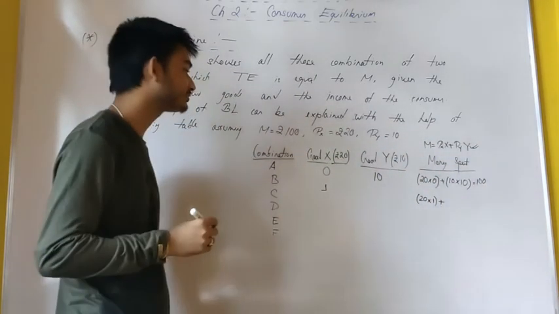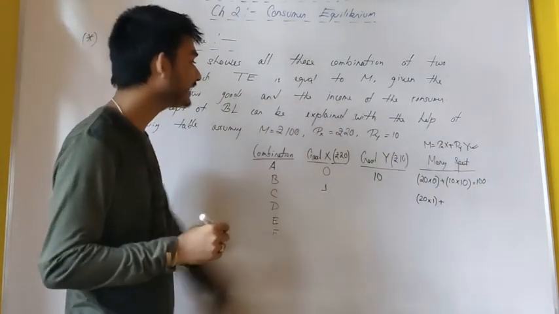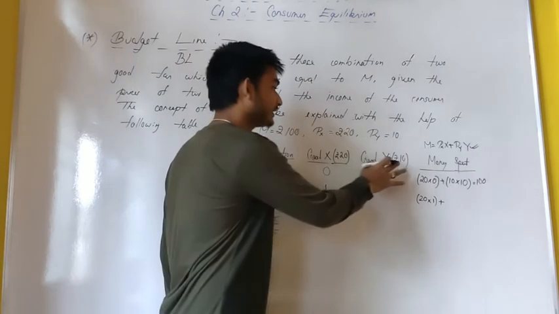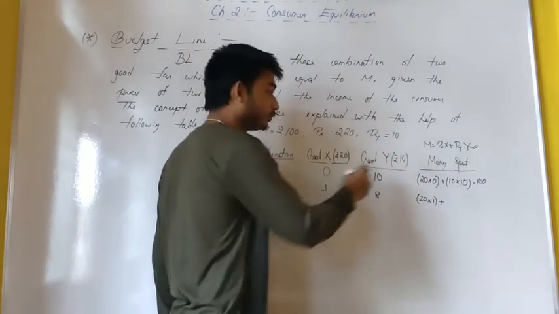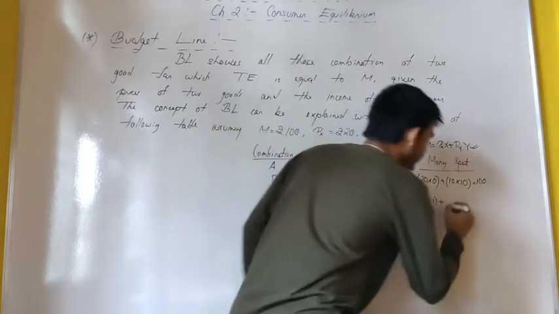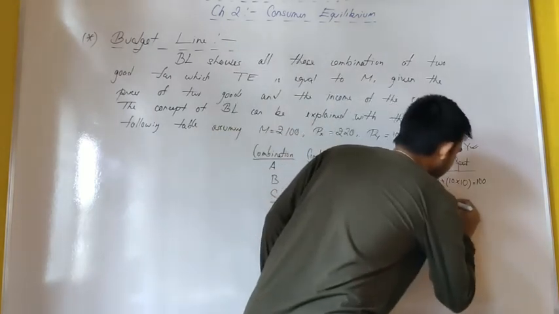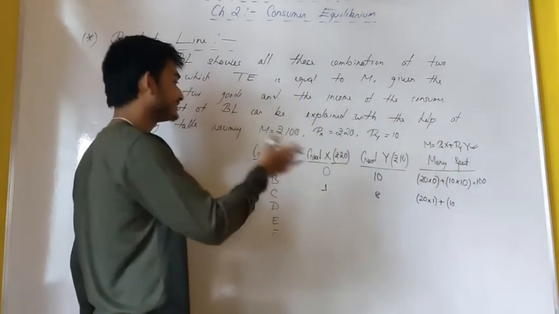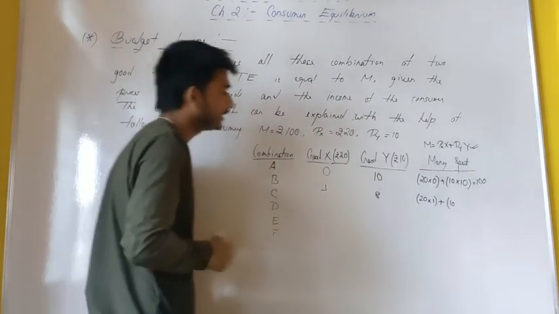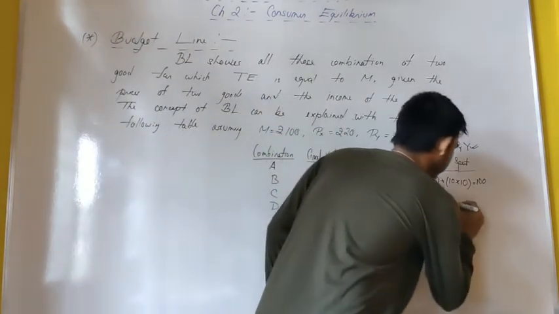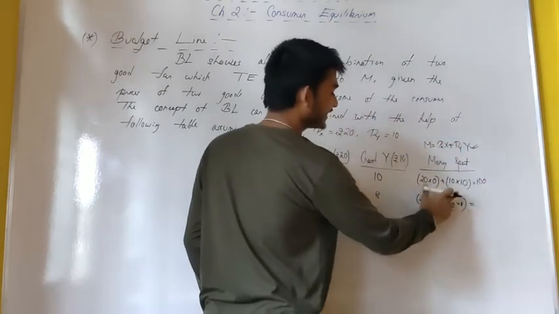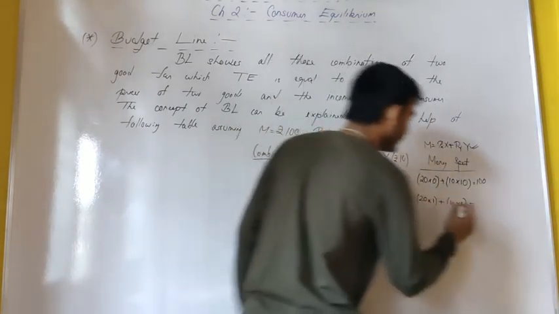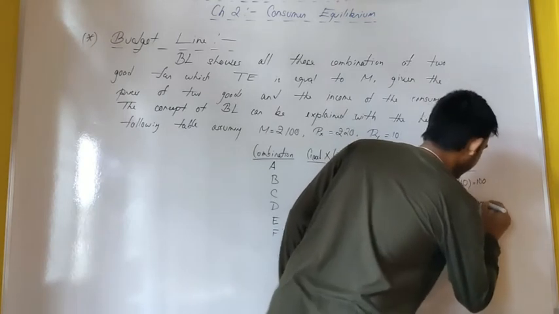His 20 rupees is gone. He has remaining 80 rupees. So with that 80 rupees he can buy 8 units of good Y, because the price is 10. And we are saying that he is spending his entire income on the two goods. So see, 10 into 8 is 80, 20 into 1 is 20, so it is 100 again.